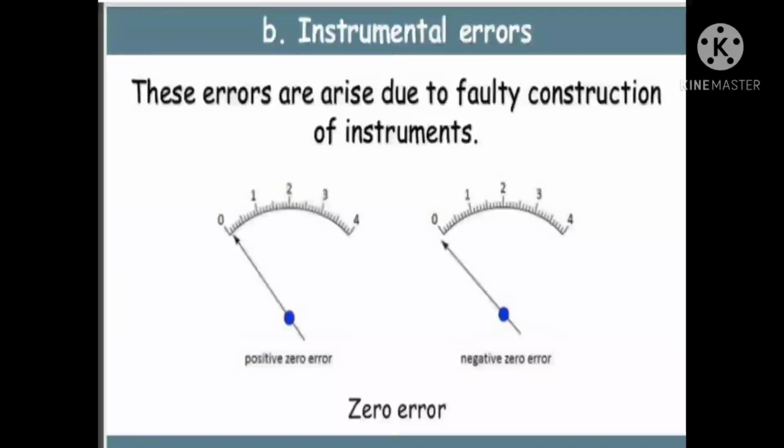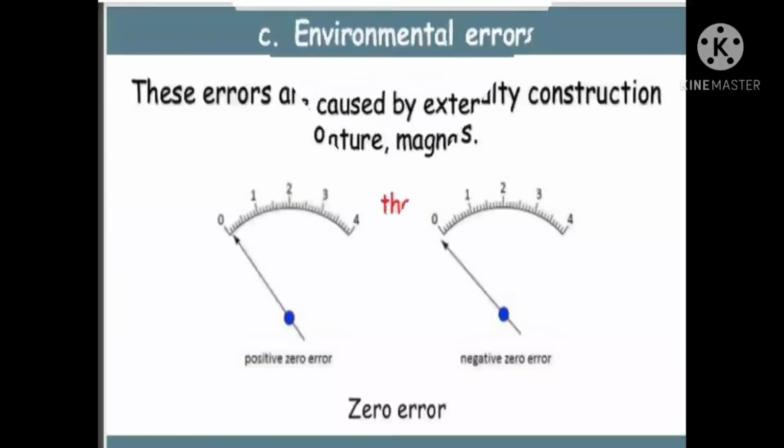It will show an extra value, a wrong value. For example, if it is 2, but the value should be 2.1 or 2.2. So it is behind the 0, and it will also show wrong readings. So it is called instrumental error. It should be straight, correctly pointed at the 0. That is called a zero error.